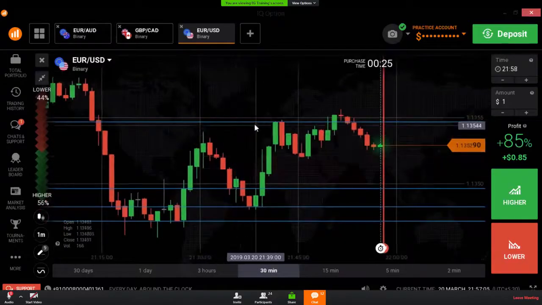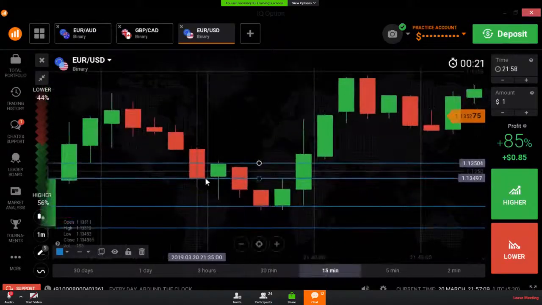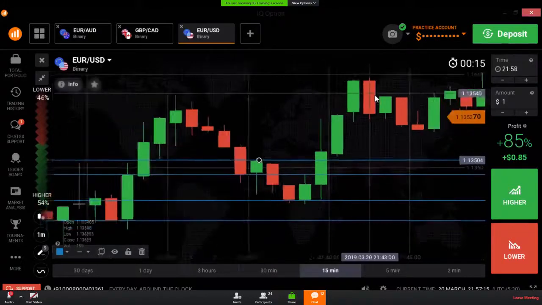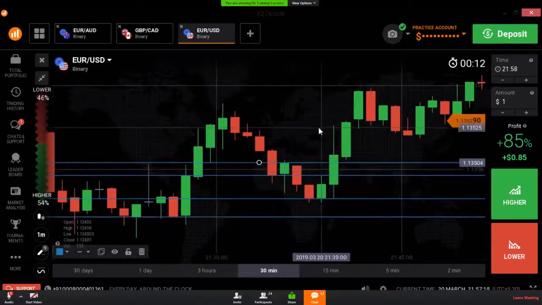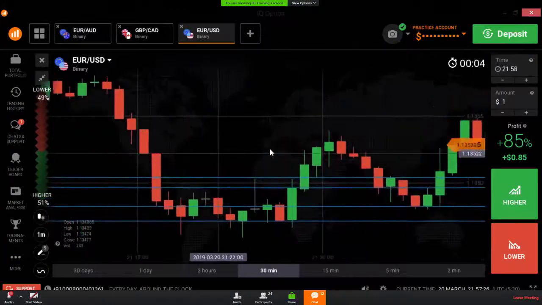This is also a support and resistance level. This is a support level, and we are seeing buyer's entry. This is a resistance level, and we are seeing a seller's entry. This is also an SNR level, but not all levels. The market doesn't respect all levels. Sometimes they will respect, sometimes they don't respect.